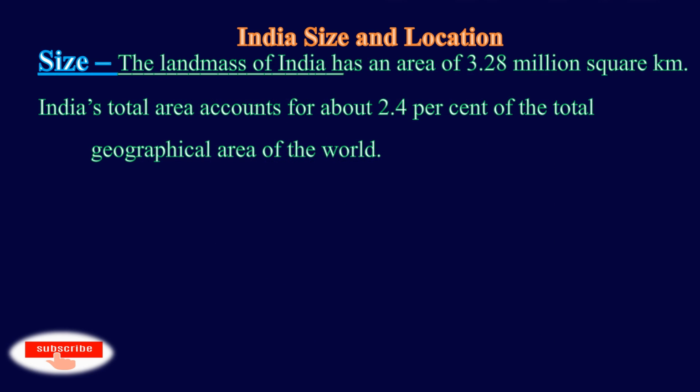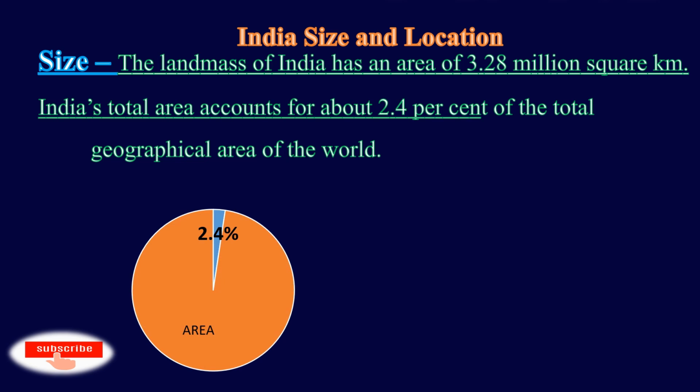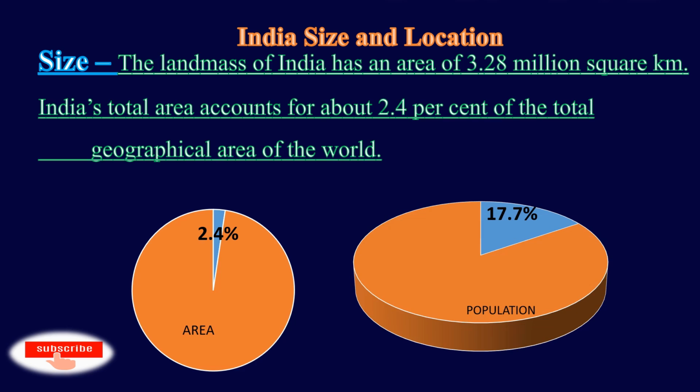The landmass of India has an area of 3.28 million square kilometer. This is about 2.4% of the total geographical area of the world. But when we talk about population, India has 17.7% of the world's population. That means 17.7% of the world population lives in India.